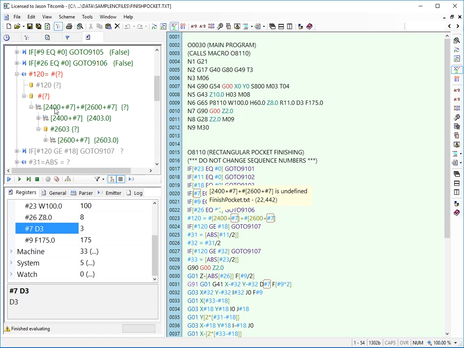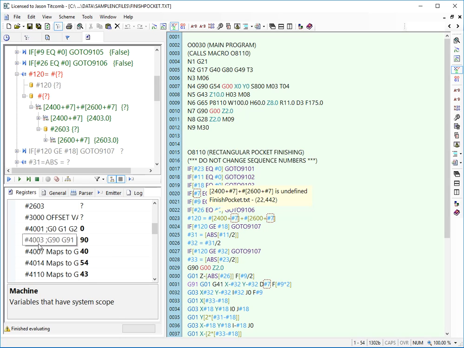So 2400 plus 3. And then it's using a kind of a pointer notation where you have a pound sign and a number inside the brackets. So really the problem is that this should be looking at the machine level variables that are in the 4000 range.